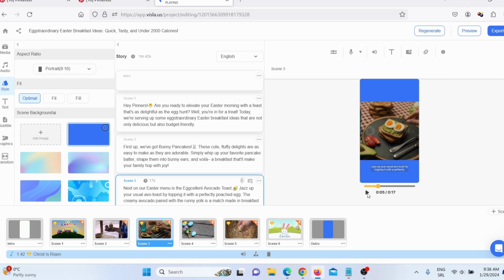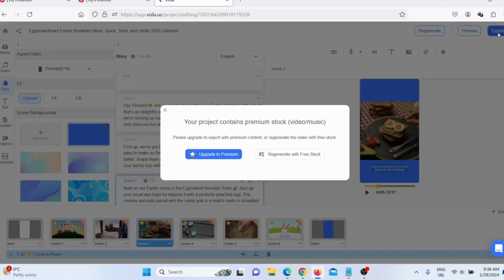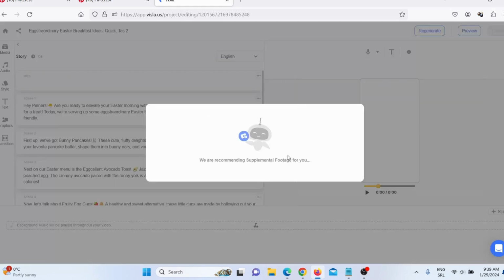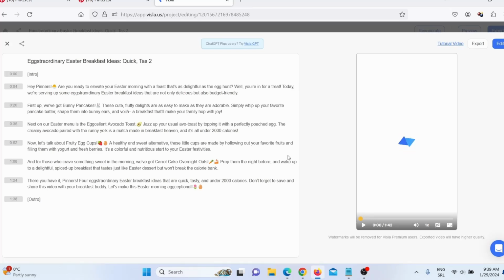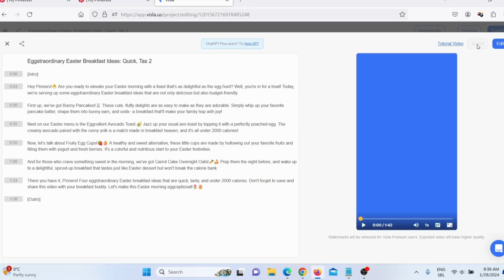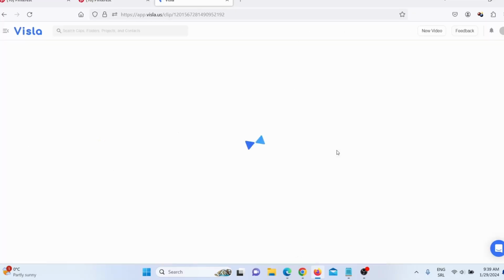So I will just pause this, and when you finish editing this video, when you finish making this video as you wish, all you have to do is click here on export, and then if you are using the free version of Visla AI, all you have to do is click here, regenerate with free stock images. And now Visla AI will regenerate this video with free stock images, stock videos and stock music, and you can use this video any way you want. After that, all you have to do is click here on export and export this video to your desktop.